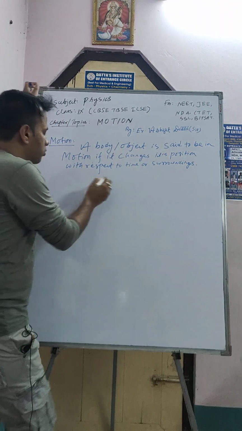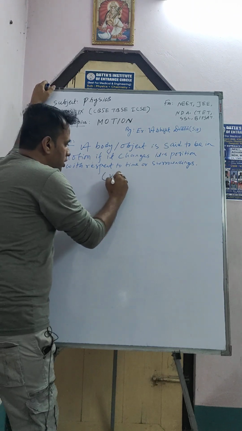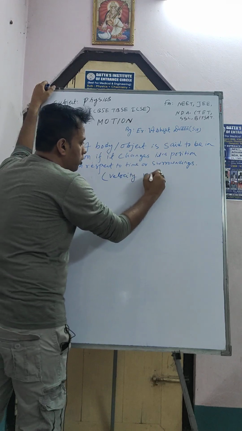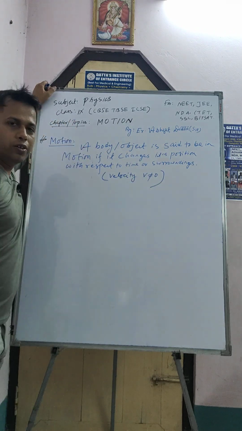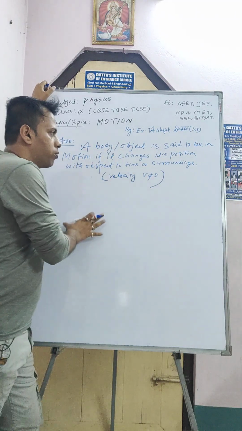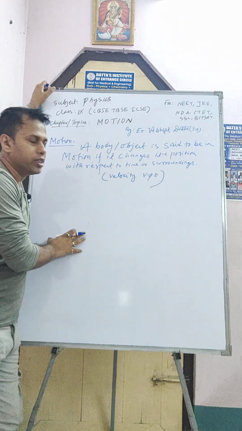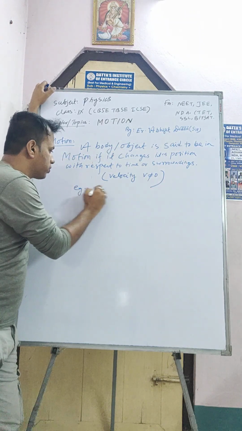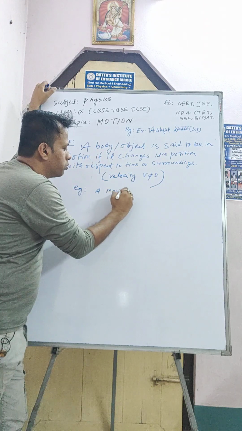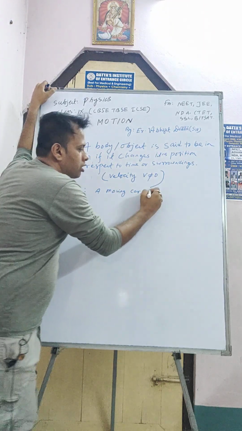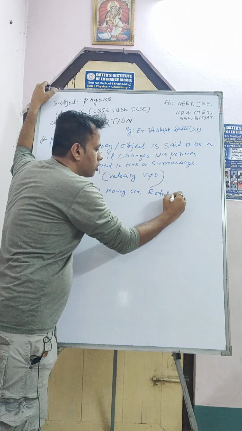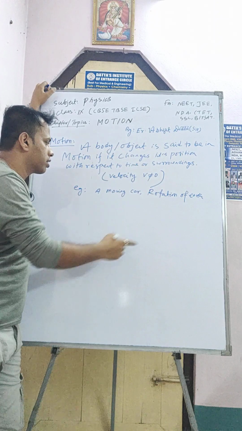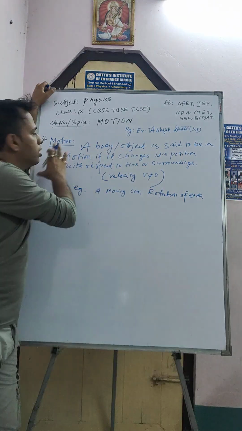Or mathematically, we can say velocity, that is v not equal to 0. Okay. When the velocity of an object or body is not 0, we can say the object is in motion. For example, a moving car, rotation of earth. Rotation of earth and a moving car are examples of motion.